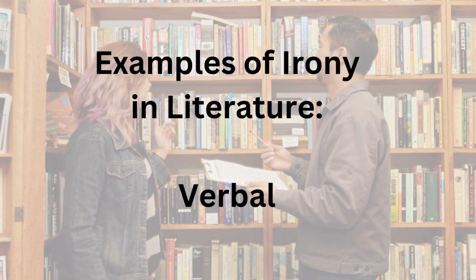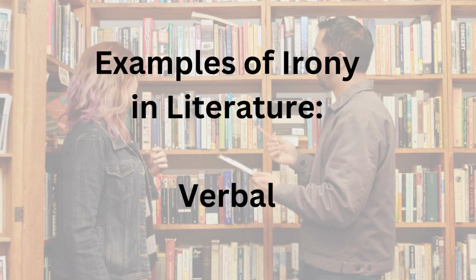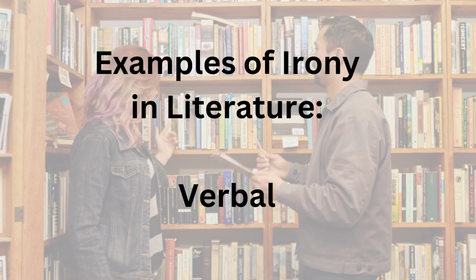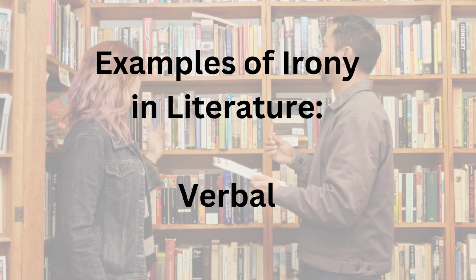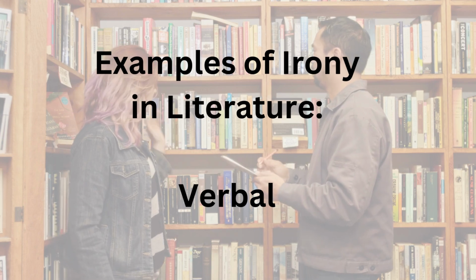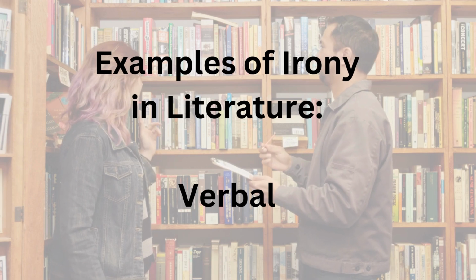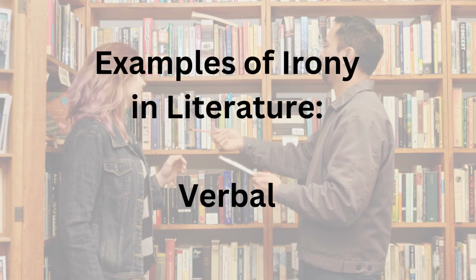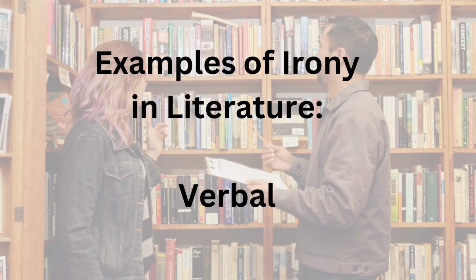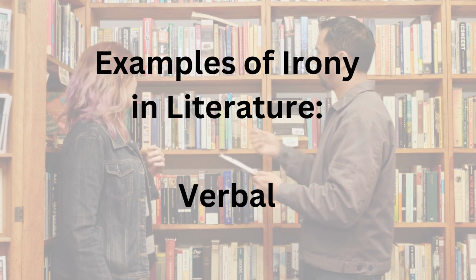Now, let's explore some iconic examples of irony in literature, where authors have masterfully used this device to enhance their storytelling. In Jane Austen's Pride and Prejudice, verbal irony is a key element of the narrative. Mr. Bennet's sarcastic remarks and witty comments often highlight the absurdities of societal expectations and character flaws. For instance, when Mr. Bennet says, "For what do we live, but to make sport for our neighbors, and laugh at them in our turn," he uses verbal irony to critique the superficial nature of all social interactions.